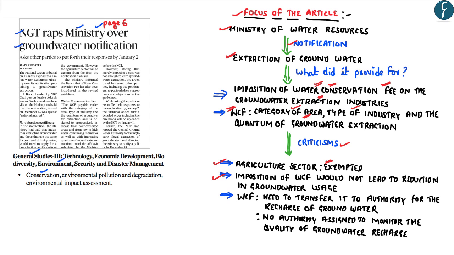Secondly, the National Green Tribunal has stated that the imposition of the water conservation fee would not lead to the reduction in the groundwater usage. This is because the industries which use the groundwater would not mind paying the extra water conservation fee. Hence, the NGT has said that this particular measure of imposing the water conservation fee was not enough to curb the groundwater extraction.